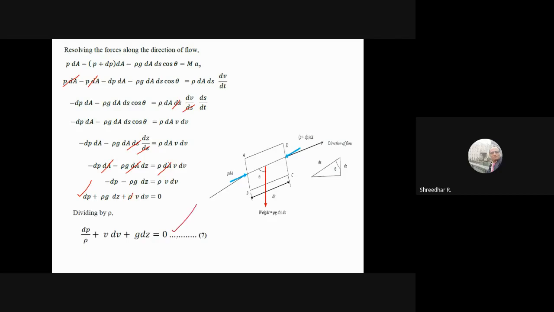So this equation is known as the differential equation, or Euler's equation, which is also known as Euler's equation of motion. So this we don't use in any of our problems, because it is in the differential form. So this differential form, we'll try to convert it, you try to integrate this.